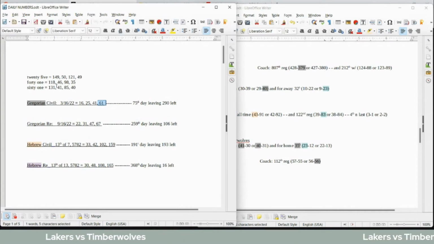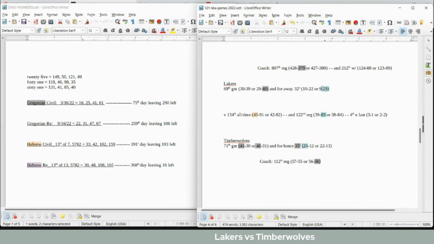61 date numerology, 61 sums to 41 and 40. And then you can say 23rd loss on the road. Sits on 83, the 23rd prime. Timberwolves get that 23rd home win. Timberwolves would get their 39th regular season head-to-head win against the Lakers in their 35th home game. We know 39 and 35 are identical in all four base ciphers.